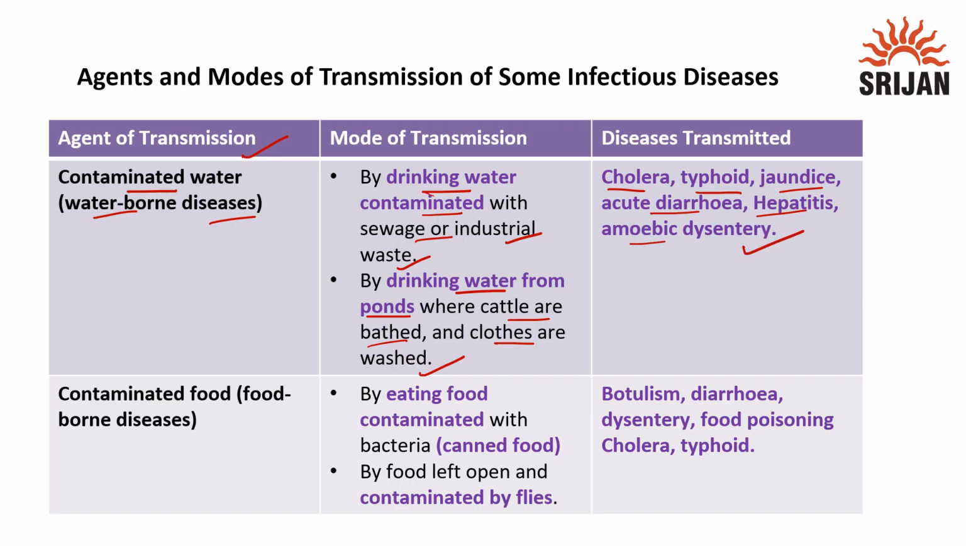So the next agent of transmission is contaminated food. That is foodborne diseases. By eating food contaminated with bacteria, mostly if we are talking about packaged food or canned food, right? By food left open, if you have left the food open, it can be contaminated by flies, that is house flies, right? So what are the diseases transmitted through this? It can be botulism, diarrhea, dysentery, food poisoning, cholera, typhoid.